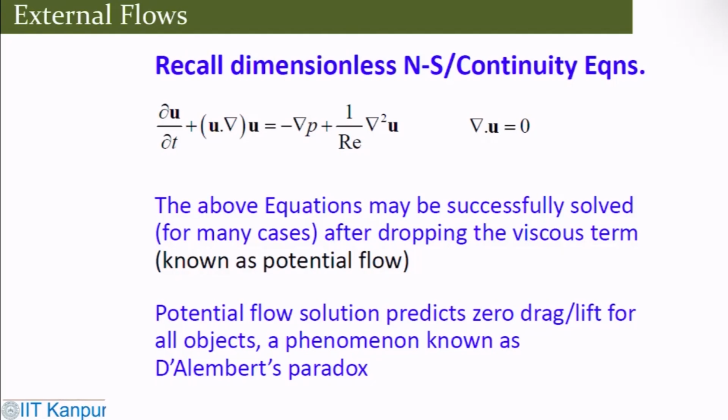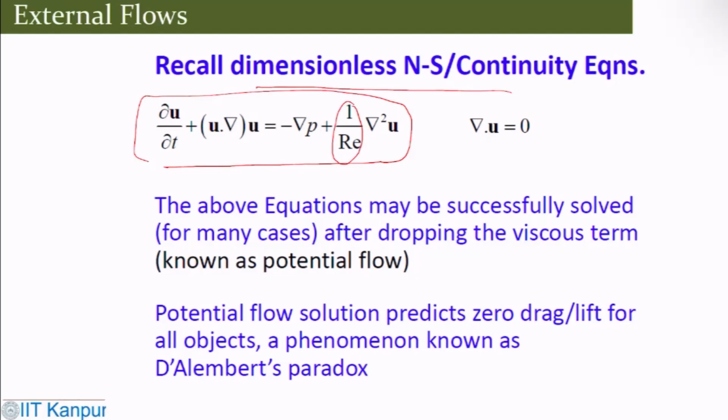Okay. Now, if you recall your dimensionless Navier-Stokes equation, this looks pretty much similar to that. What is important to note here is that you end up getting this Reynolds number sitting here.